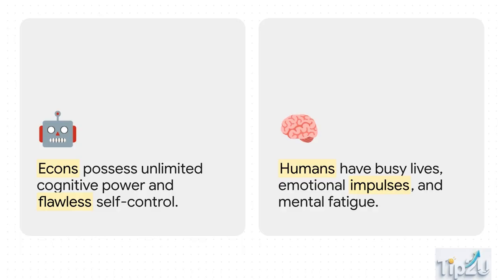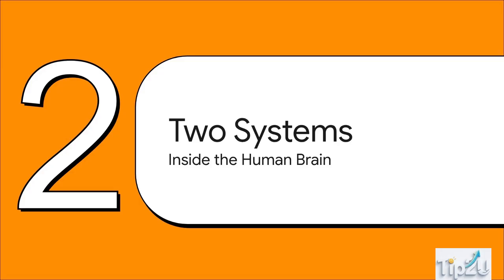But let's be real, that is not us. We are humans. Real humans have incredibly busy lives, emotional impulses, and mental fatigue. We rely on mental shortcuts, we get distracted, and our brains have a finite amount of energy. Accepting that we are messy, imperfect humans is the absolute vital first step toward understanding why we need better systems in the first place.